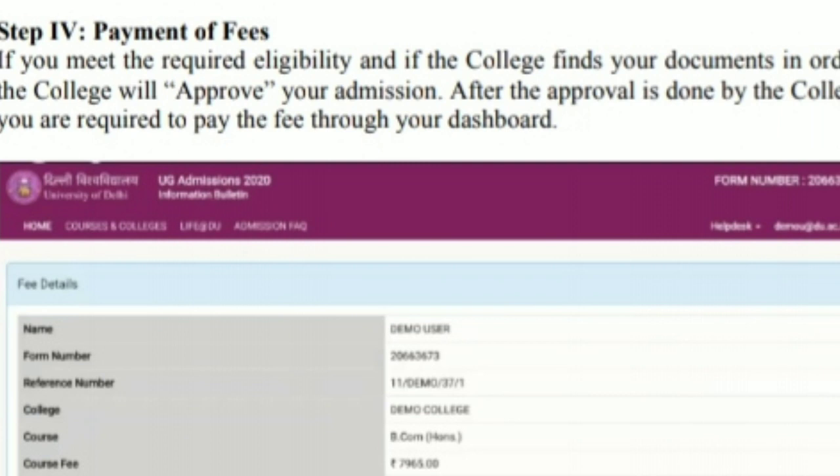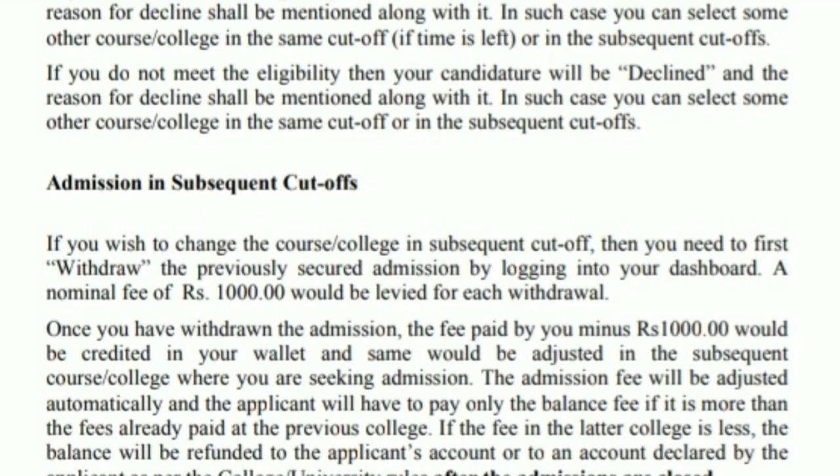So after completing all these steps, you will come to step 4, that is the payment of fee. If you meet the required eligibility and the college finds your documents in correct order, then after verification your college will approve your admission. After that you have to pay your fee through your dashboard only. Here you can see the details, you can check them, and you have to fill them very carefully, and send a copy of your cancelled cheque here, right? And if you want to withdraw from that admission, you can do the same process again, right?